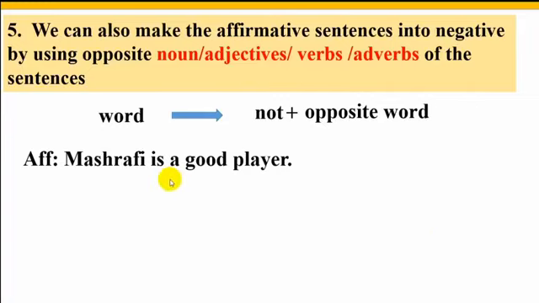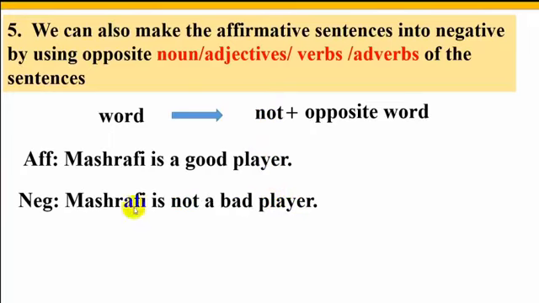Which is the adjective of this sentence? Good is the adjective. And what is the opposite word of good? Yes, bad is the opposite word of good. Now we will use the opposite word of this adjective and also use not to make this sentence negative. The negative sentence will be: Mashrafi is not a bad player.